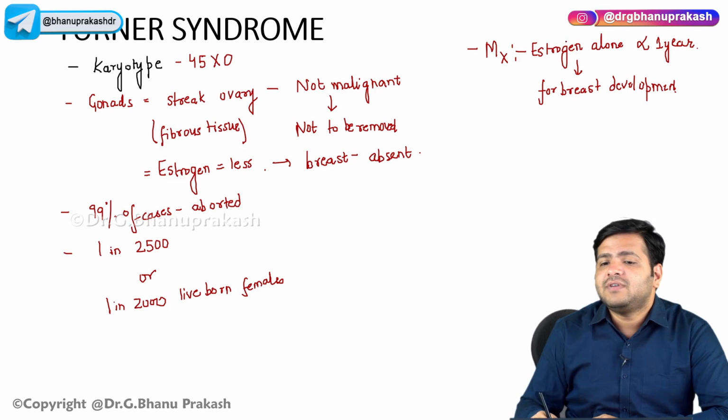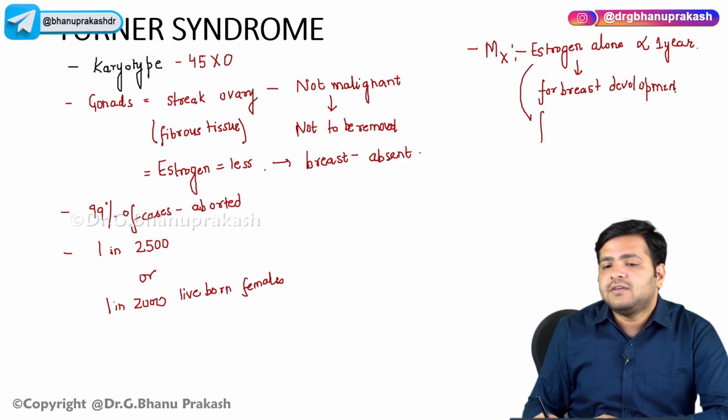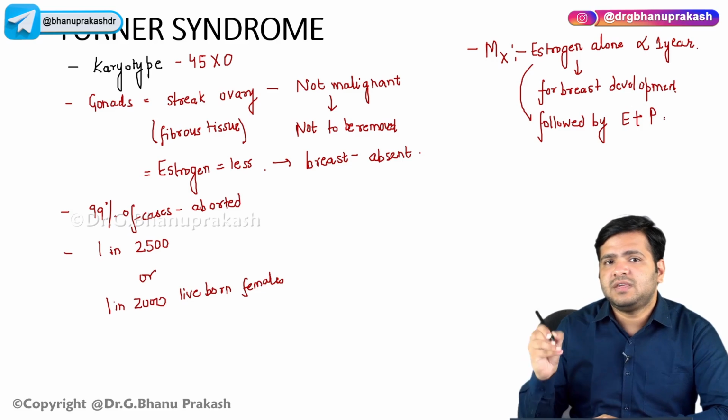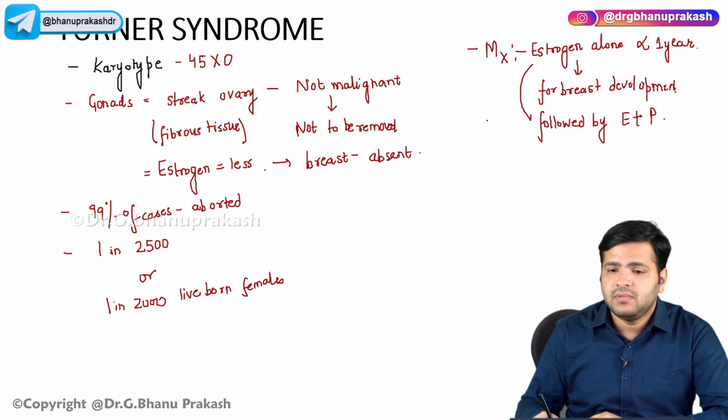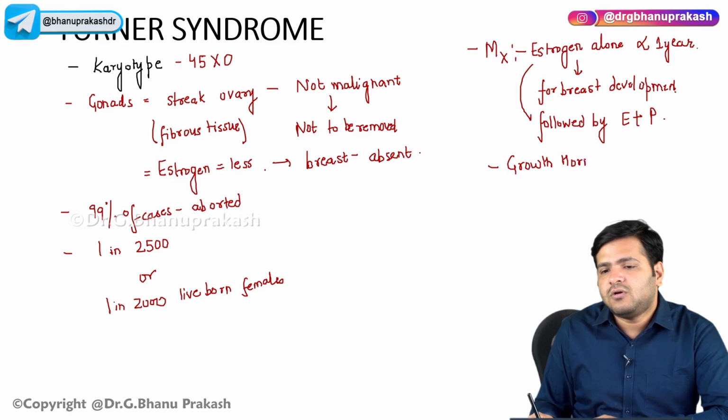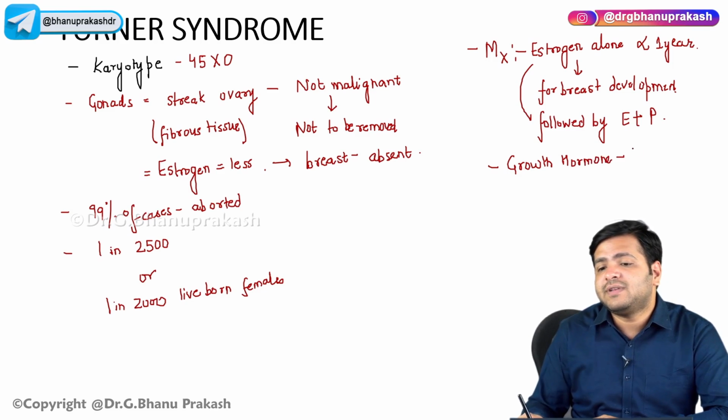And after giving her estrogen for 1 year, it is followed by estrogen and progesterone subsequently. And if it is the pubertal age, then you can give her growth hormone, and it should be given before 8 years of age.